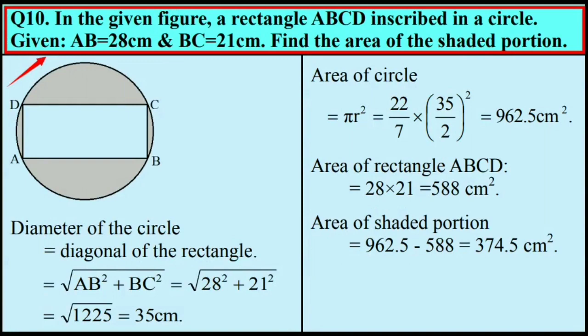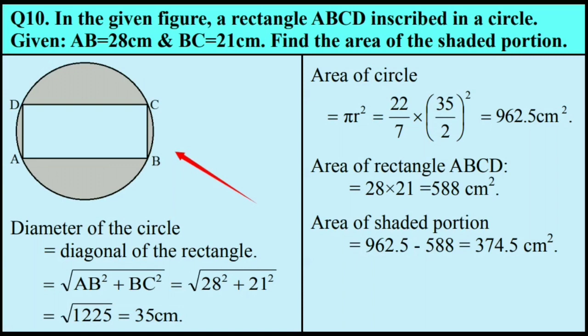Next question, question number 10. The question says, in the given figure, a rectangle ABCD is inscribed in a circle. Given AB is equal to 28 centimeter, BC equal to 21 centimeter. Find the area of the shaded portion. Observe the diagram. It is clear from the question that the shaded area is the area of the circle minus the area of a rectangle inscribed.